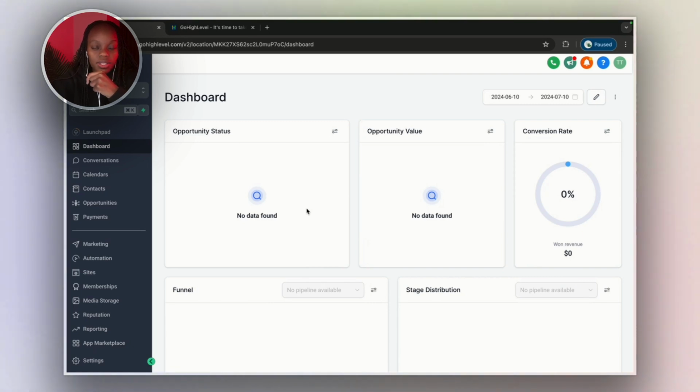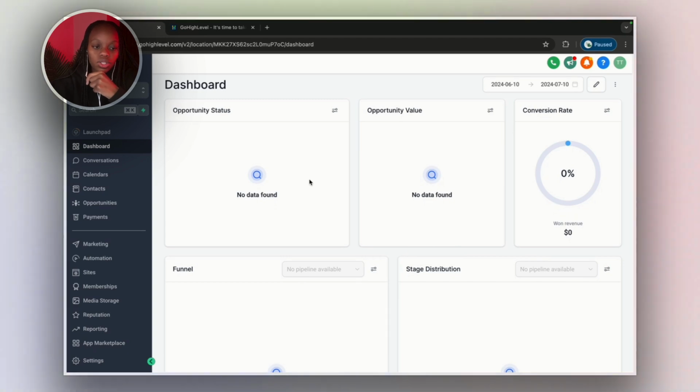Like if there's certain numbers that you want to see every day, you can rearrange all of this, and it will show you opportunity statuses, lost leads, how many leads are in the pipeline, opportunity value. You'll see all your numbers. Like if you have a product or a service that you charge 10K for and you have like 5 leads, it will just calculate that and give you the opportunity value in your pipeline and your conversion rate.